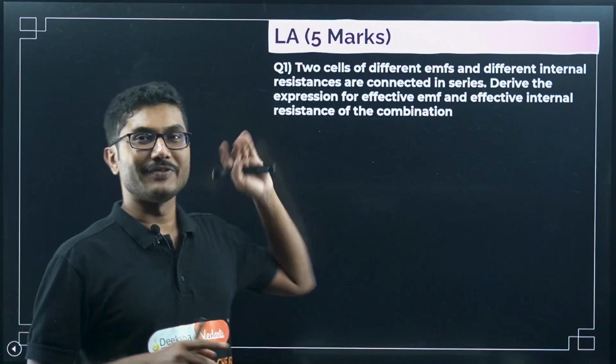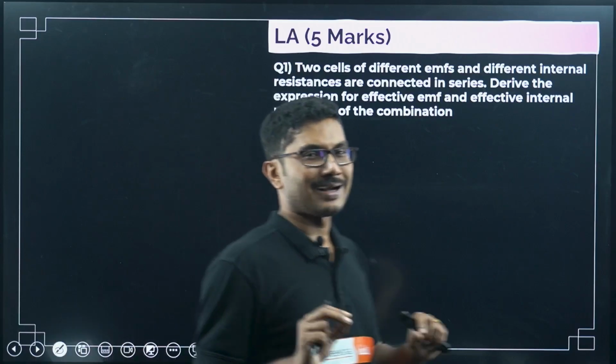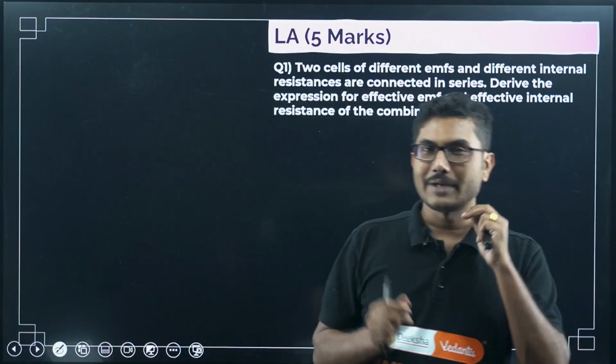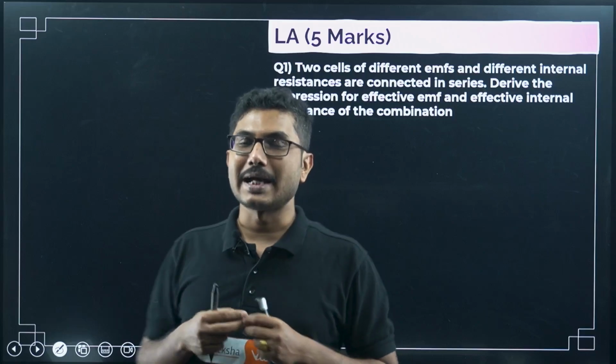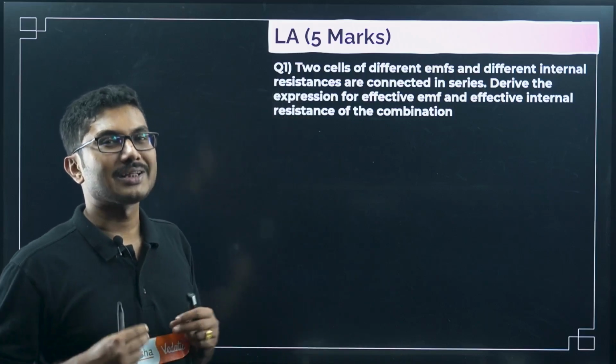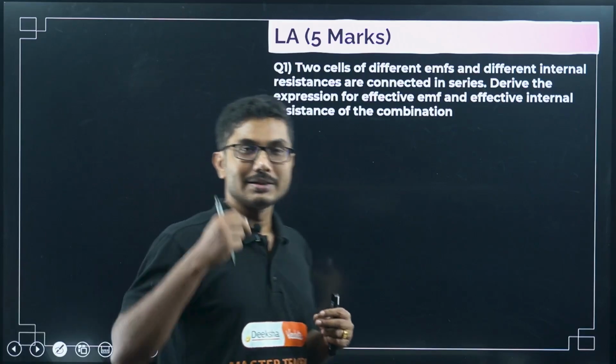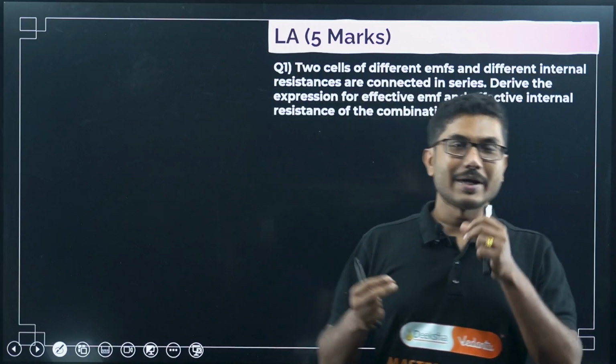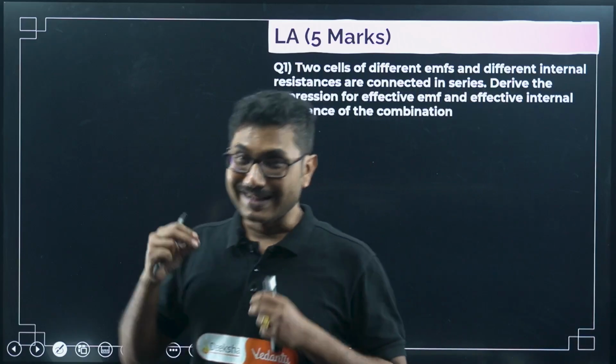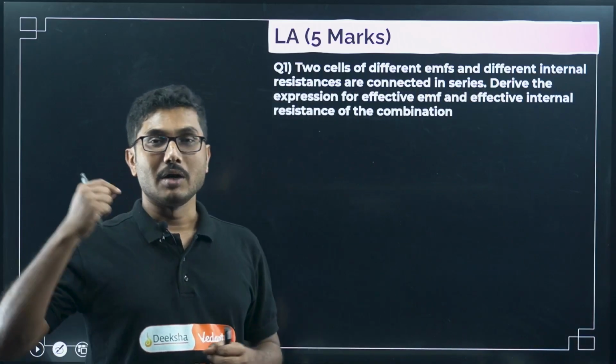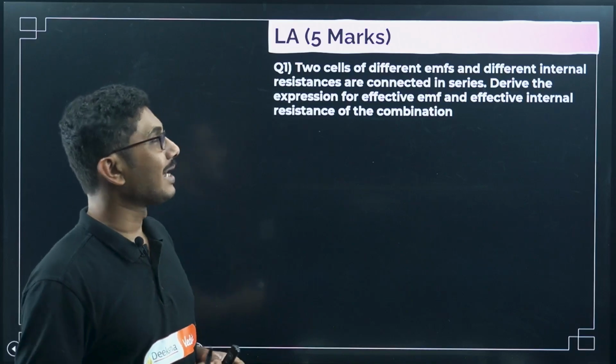Cells in series is very easy, cells in parallel is slightly difficult. If the examiner decides to make the level of the question paper slightly difficult, then he will give you cells in parallel. Otherwise, most likely for this year's question paper, Wheatstone bridge is more likely than any other question.